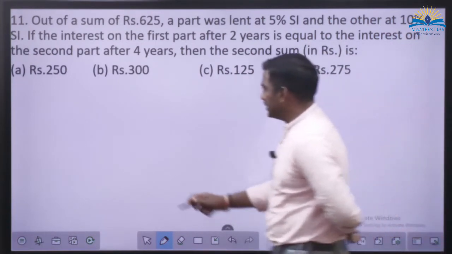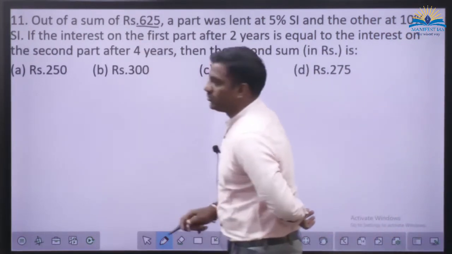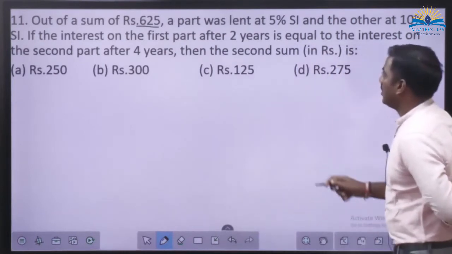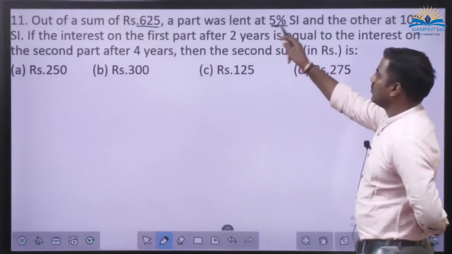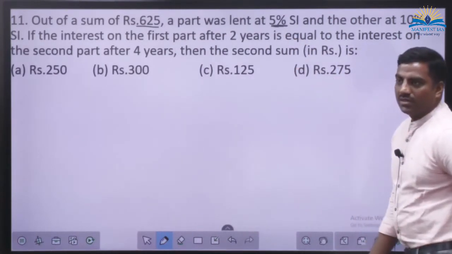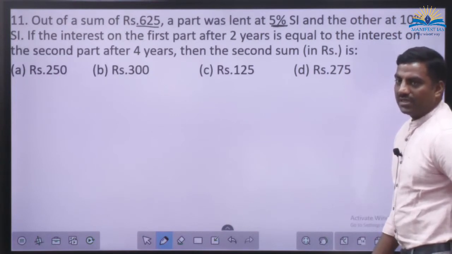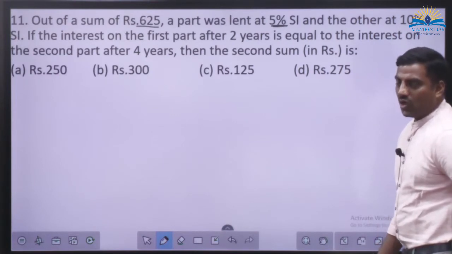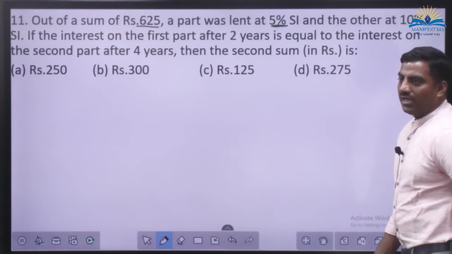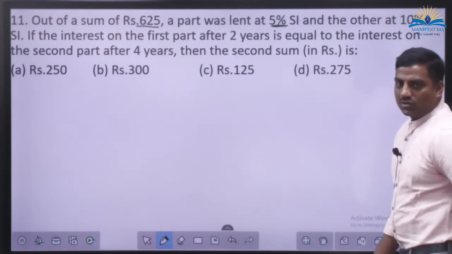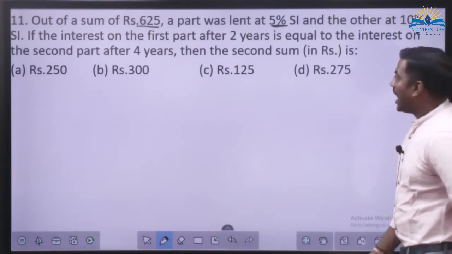The total sum as 625. And this 5% is what? Rate of interest of first sum. There is one scheme whose rate of interest is 5%. Another scheme,